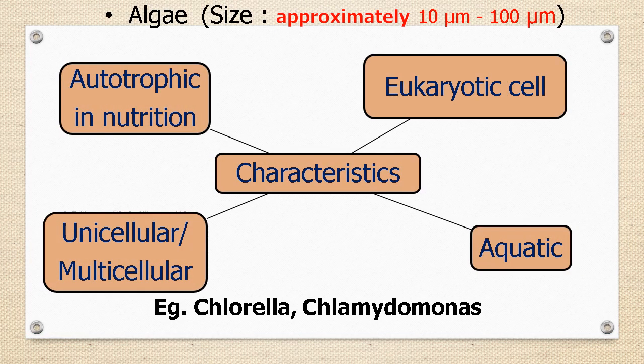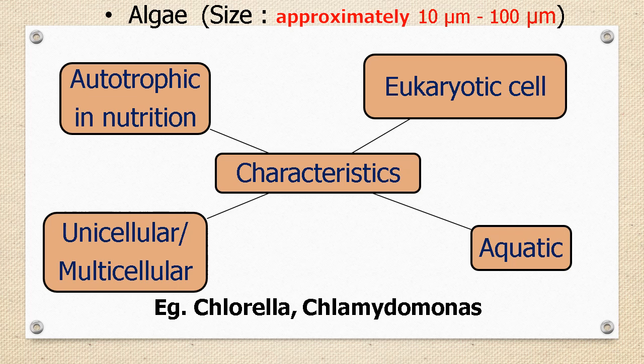Algae are a diverse group of aquatic organisms. Algae can be found in oceans, rivers, lakes and ponds. They require a moist environment to grow. These are eukaryotic autotrophic organisms. As you all know, autotrophic means they can prepare their own food.